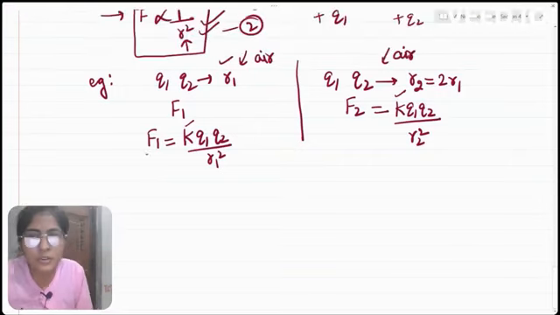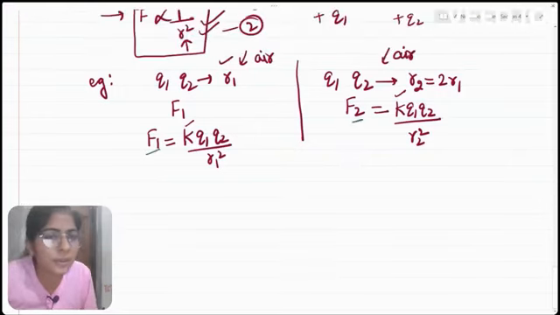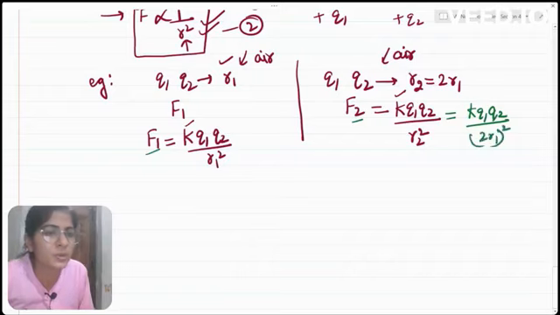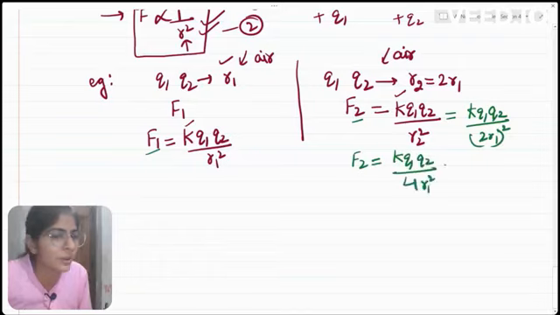Now we have to find out the relation between F1 and F2. Now we know that R2 is twice of R1. Let us put it here. So it will be K Q1 Q2 divided by twice R1 whole square. So we can see that F2 is equal to K Q1 Q2 divided by 4 R1 square. Now K Q1 Q2 by R1 square is F1. So this is 1 by 4 F1.